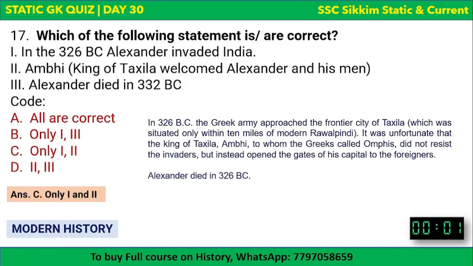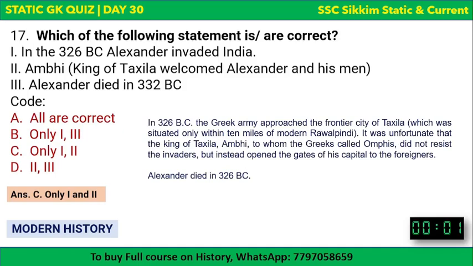Okay, Alexander, I think we just saw that he did not die in 332 BC. He died in 326 BC. Before this, I think we discussed about Ashoka. So Alexander died in 326 BC, so point 3 is incorrect.